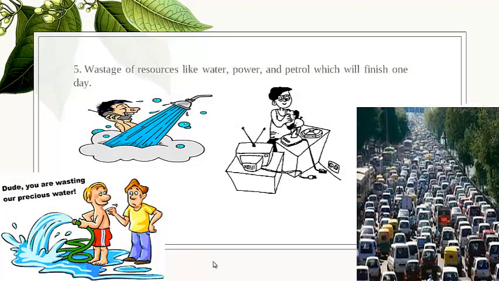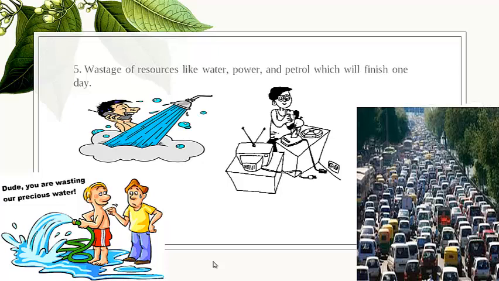Wastage of resources. Number 5, wastage of resources like water, power, and petrol, which will finish one day. Actually, if we keep wasting water, water will finish. So we have to take good care of it and keep it. When we take a shower, we open all of the taps and we really waste water. That's why I have to tell you that you have to take good care of your water, because water is a non-renewable resource, meaning it will not be refilled. If we finish it, there will be no water.